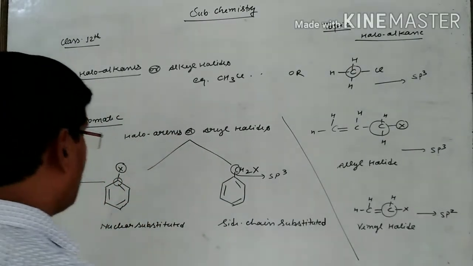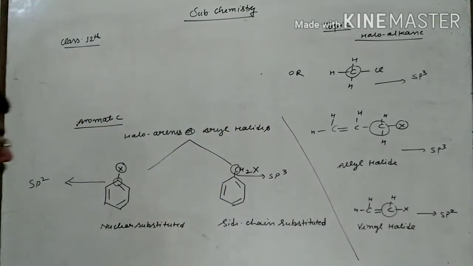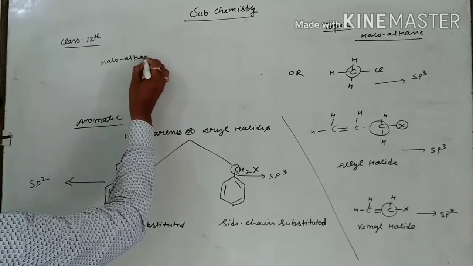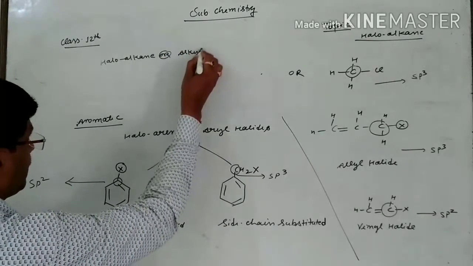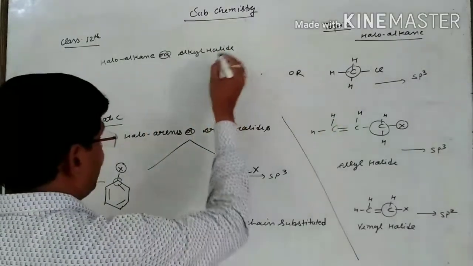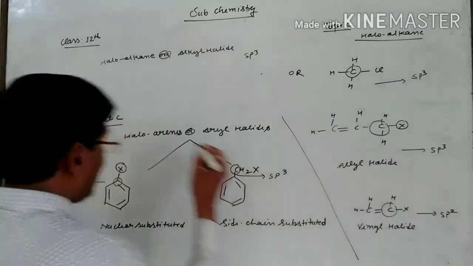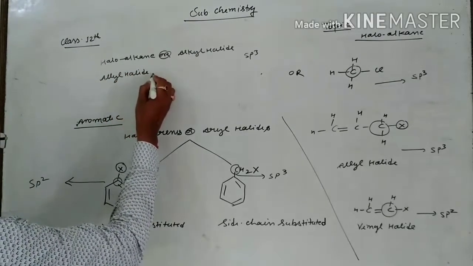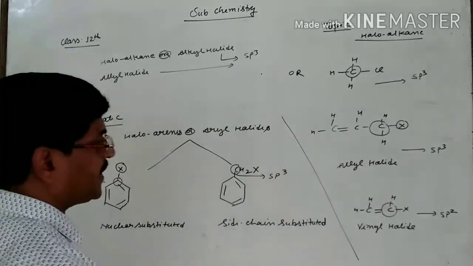If on the basis of this I want to represent here, then see: haloalkane or alkyl halide, you are saying sp3, and allyl halide you are saying also sp3.